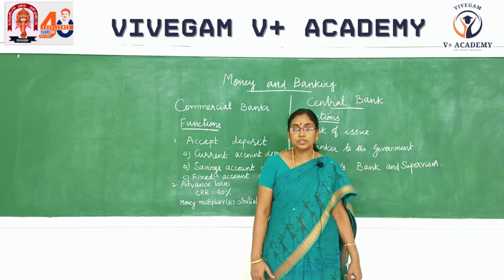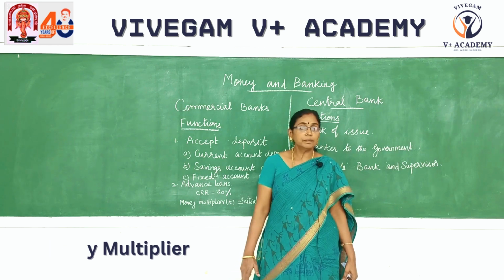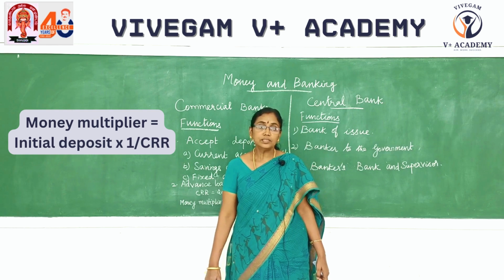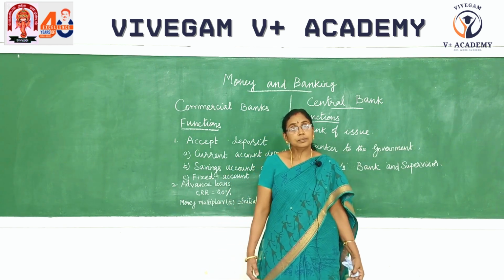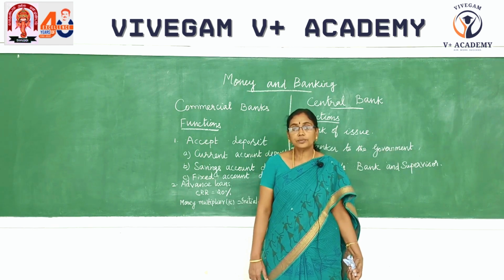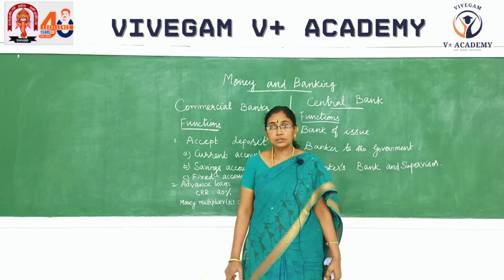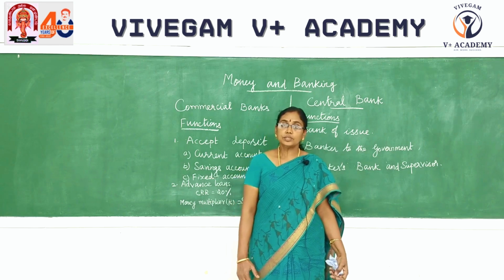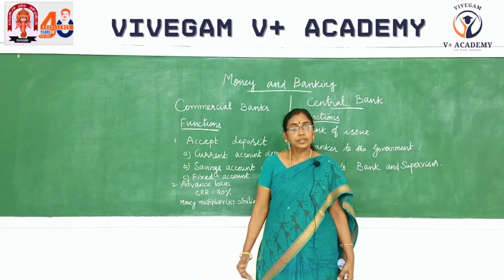Now next we are going to see about money multiplier. This credit creation came to be known as money multiplier. There is one formula, that is initial deposit into 1 by CRR. Now I will give an example. If your bank has 1 lakh amount as deposit, so 20% of deposit has to be maintained with the central bank. So it has to keep 20,000. It can create credit up to the level of 80,000.